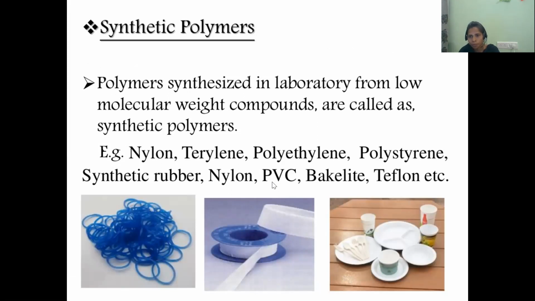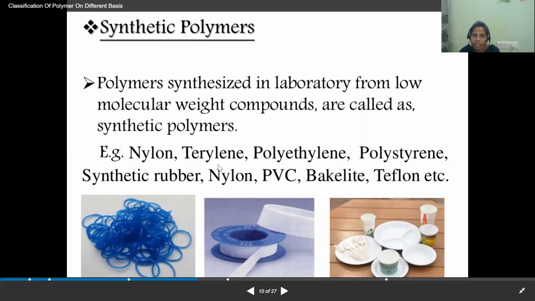That is called synthetic polymers. So example, nylon, terylene, polyethylene, polystyrene, synthetic rubber, PVC, bakelite, Teflon, etc. This is one of the synthetic rubber, and tape also is one of the synthetic materials. And these plates also, the fiber plates also are made of the synthetic material.